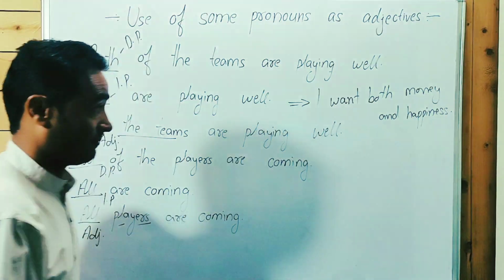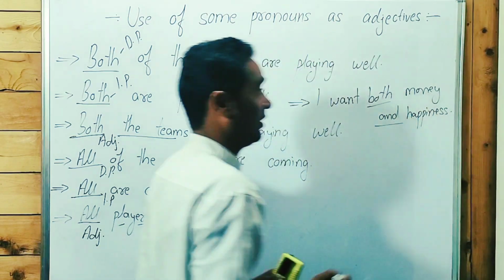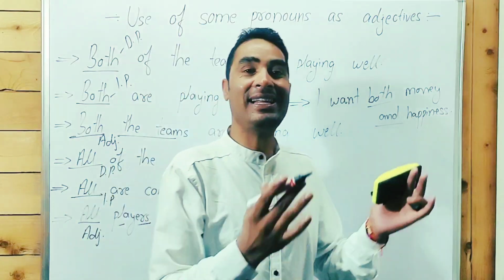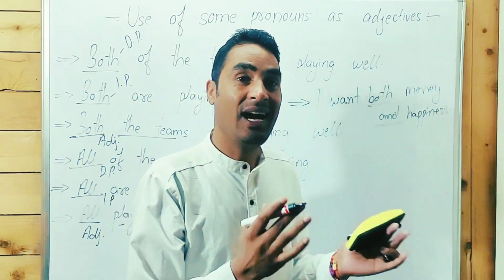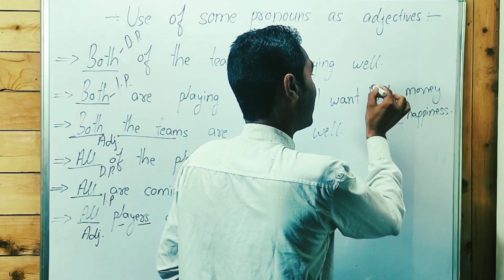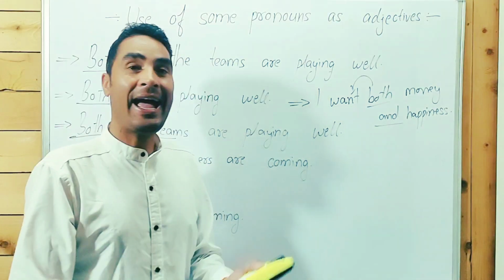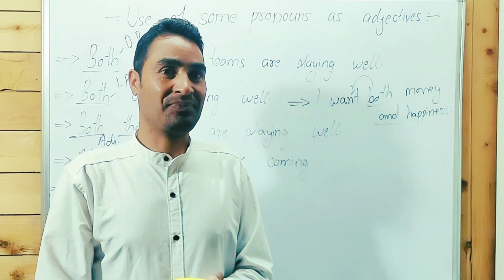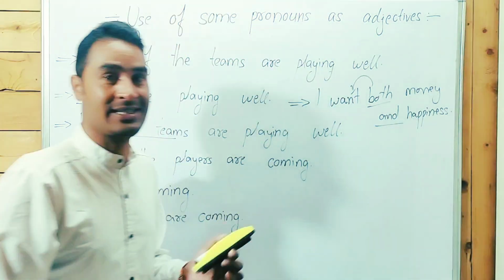When we use both, when we compare both with "and", it is used as an adverb, because as you know, an adverb modifies a verb, or another adverb as well. So here both is modifying want. I want money and happiness. I want both money and happiness.